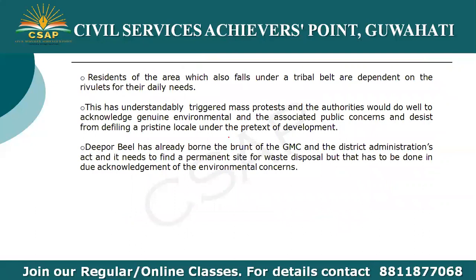The residents of the area also fall into the tribal belt. So this has caused mass protests, and the authorities would do well to acknowledge genuine environmental and associated public concerns, and relocate the site for the waste treatment.